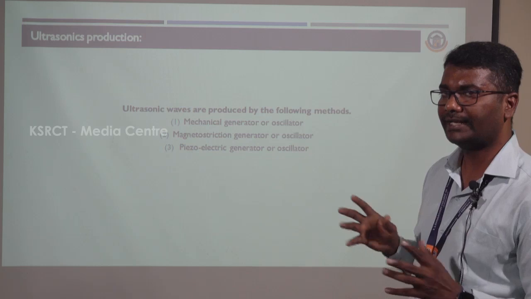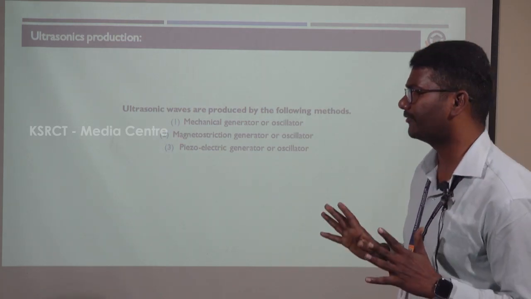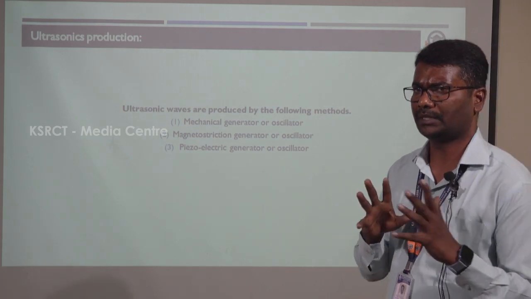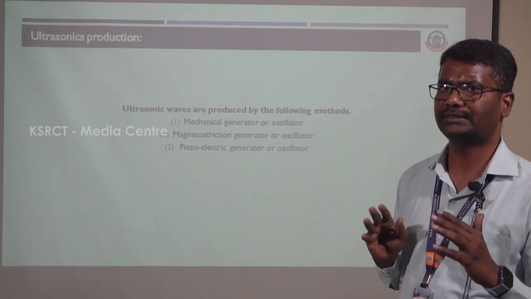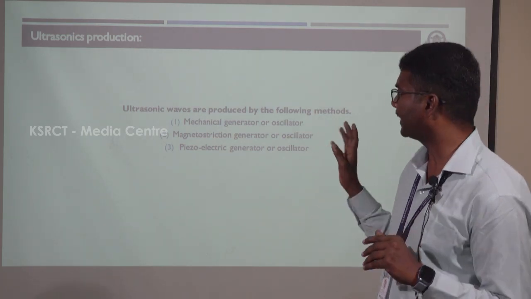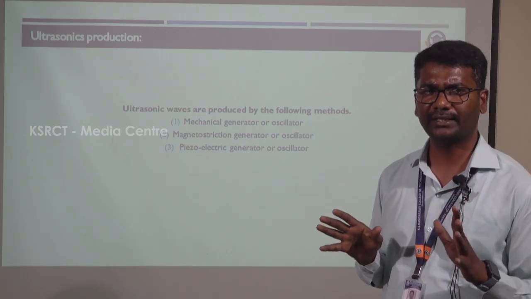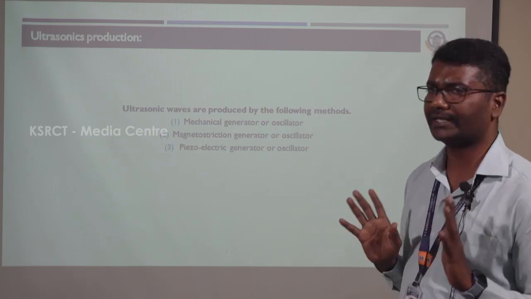Now the production of ultrasonic waves. The production is classified into three types. The first one is the mechanical generator, the second one is the magnetostriction generator, and the third one is the piezoelectric generator.